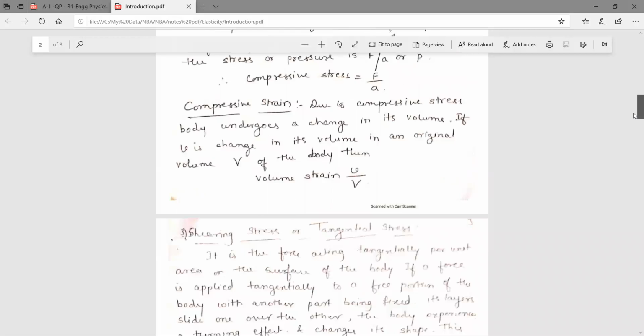So here compressive strain is nothing but... Due to compressive stress, the body undergoes a change in its volume. So here it will be the change in volume to the original volume. If you consider v as the change in volume and capital V as the original volume,